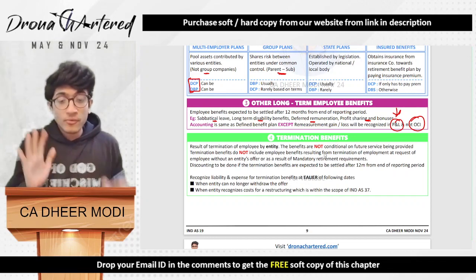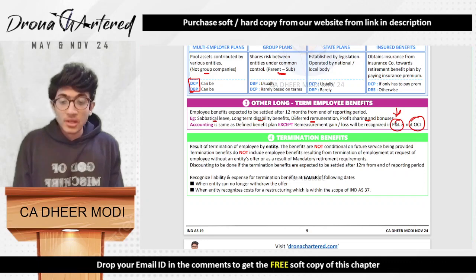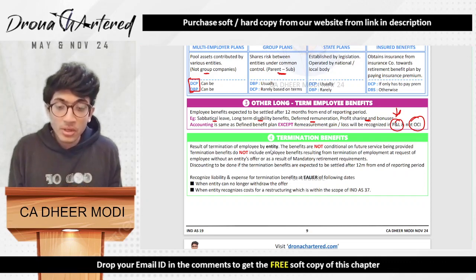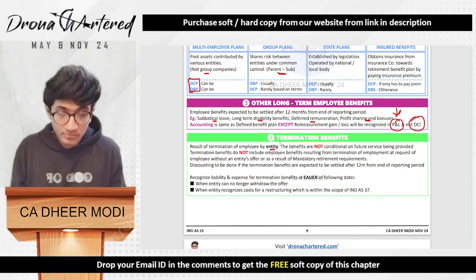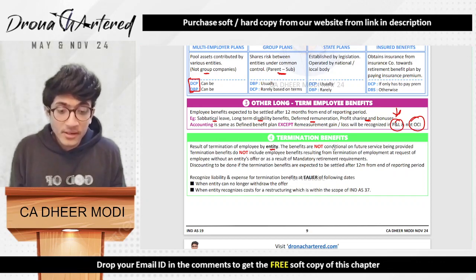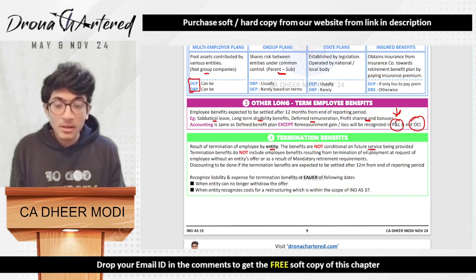Last part of the chapter, fourth part, is your termination benefits. So result of termination of employee by entity. So that is only when the entity is terminating the employment. The benefits are not conditional on future service being provided.